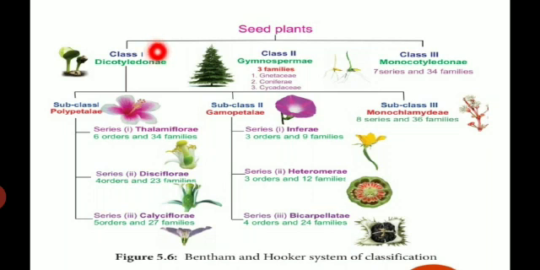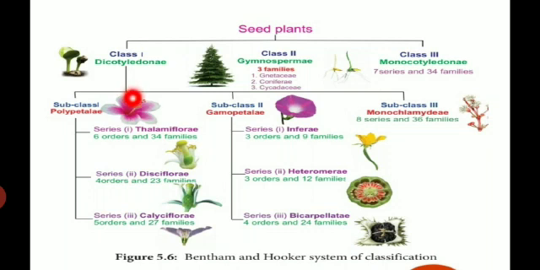First one, Polypetalae, then Gamopetalae and Monochlamydeae. Now see about Polypetalae. Poly means free: the plants with free petals and dichlamydeous flowers come under the Polypetalae. For example, hibiscus.